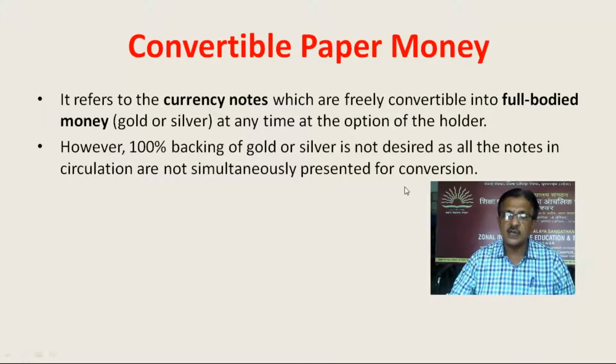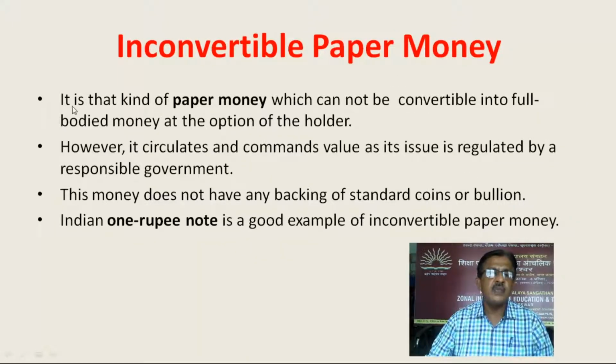for conversion. Inconvertible paper money: it is that kind of paper money which cannot be convertible into full-bodied money at the option of the holder. However, it circulates and commands value as its issue is regulated by a responsible government. This money does not have any backing of standard coins or bullion. Indian 1 rupee note is a good example of inconvertible paper money.